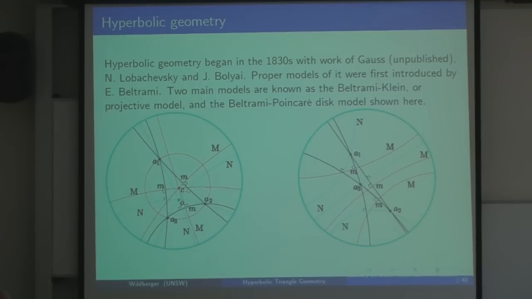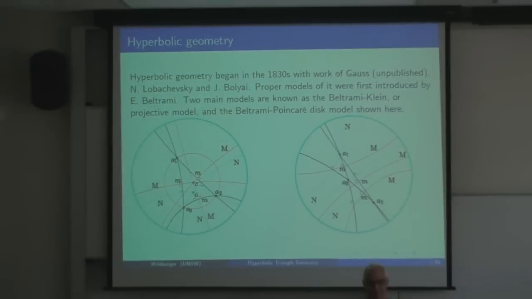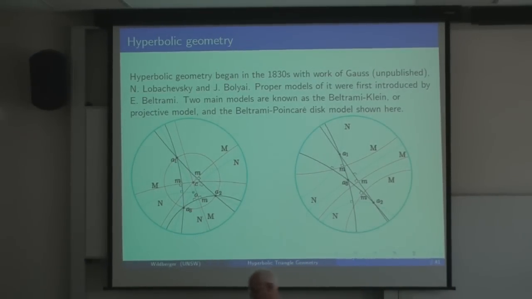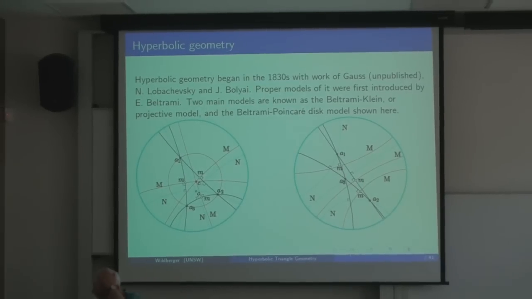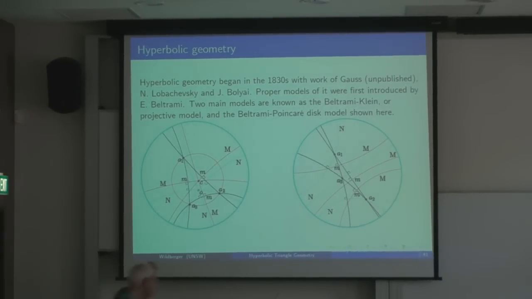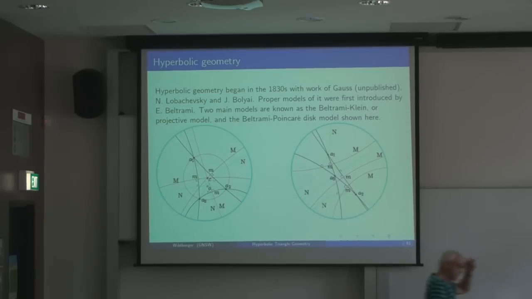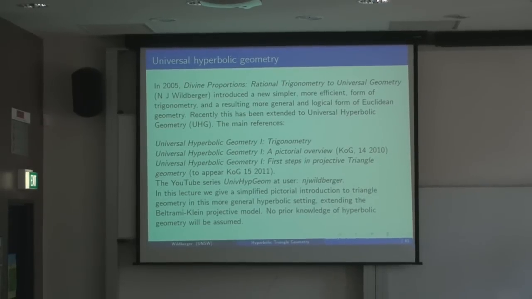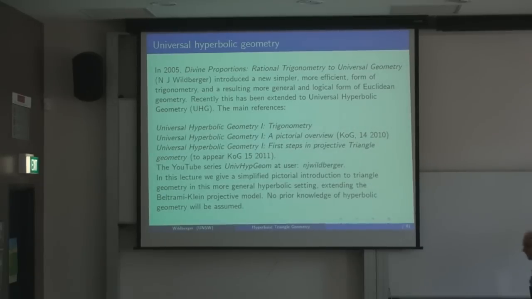And that's largely been the attitude of mathematicians for the last 100 years. That hyperbolic geometry is great, but don't ask questions about triangle geometry because it probably doesn't work. There's been a few isolated things that have been discovered, but they're very isolated kinds of things. Okay, so there is a new theory of hyperbolic geometry. It's called universal hyperbolic geometry.